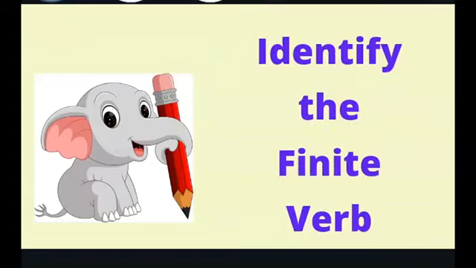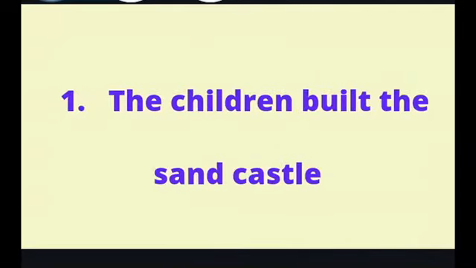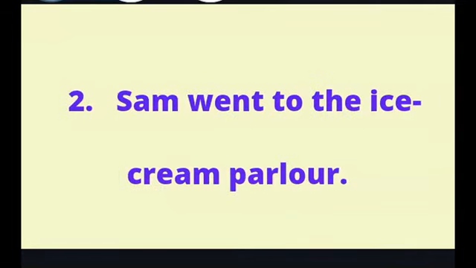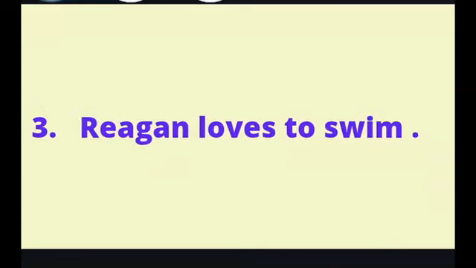Exercise B. Here you have to identify the finite verb. The first one. The children built the sandcastle. Please underline the finite verb. Identify the finite verb. The answer is built. Second one. Sam went to the ice cream parlor. Answer, went. Third one. Regan loves to swim.